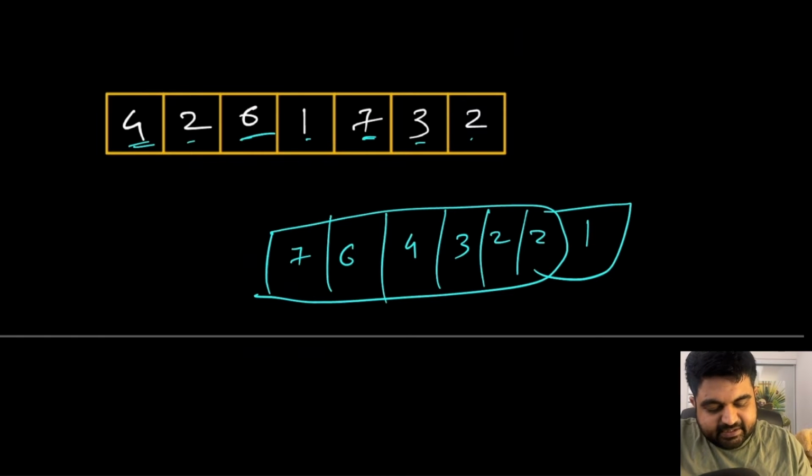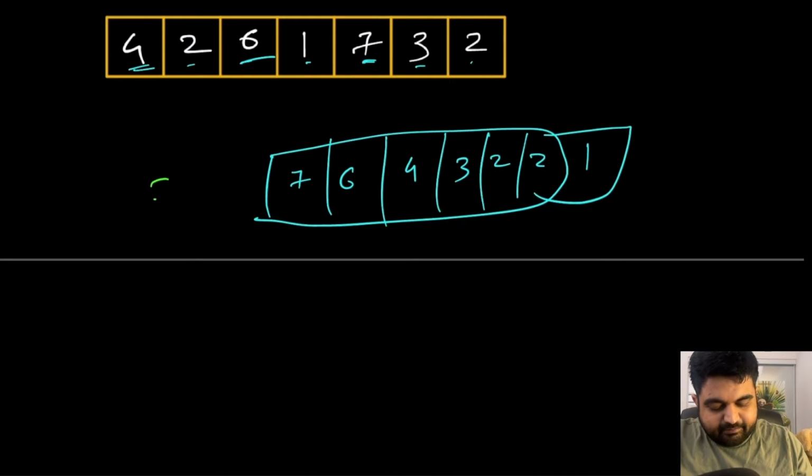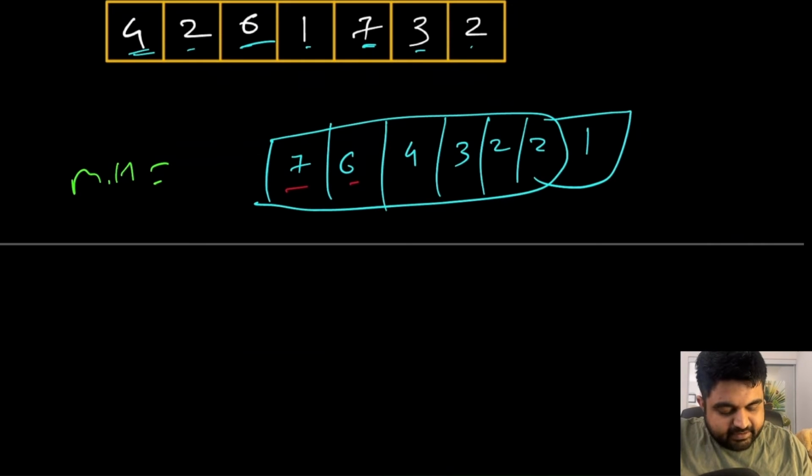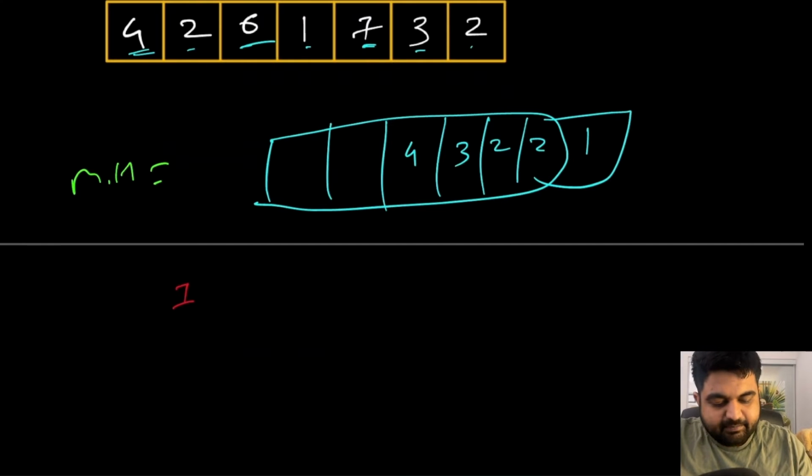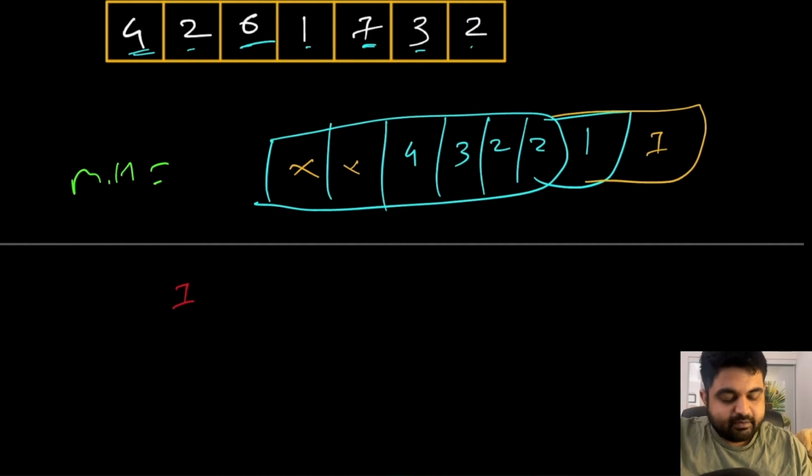So once again, currently this is our max heap, and these are the two largest elements, 7 and 6. We will pop them out, and we find that the difference is going to be 1. Okay, so 7 and 6 have been popped out, and we have element number 1 that needs to be added. It will be added at the back of the heap. I will not draw a new heap, I will just keep on adding 1 values. And these are just empty shells, so just ignore them.